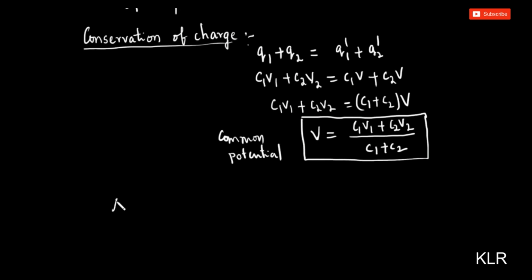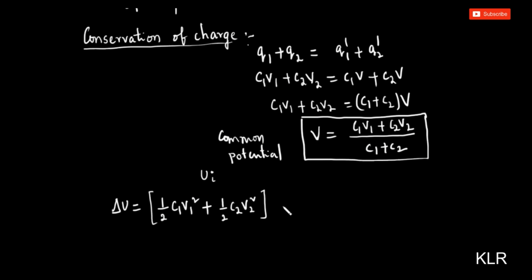The change in the potential energy U. Before connecting the wire, the potential energy of A is half C1 V1 square plus the potential energy of B is half C2 V2 square. This is the initial potential energy before connecting the wire.